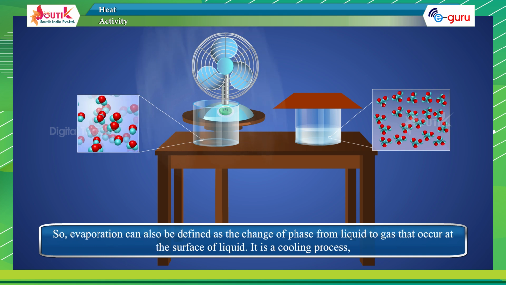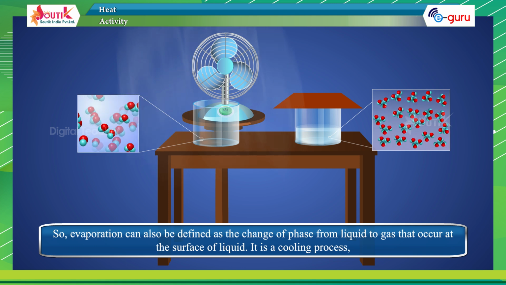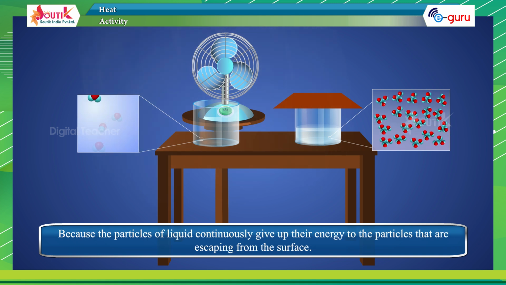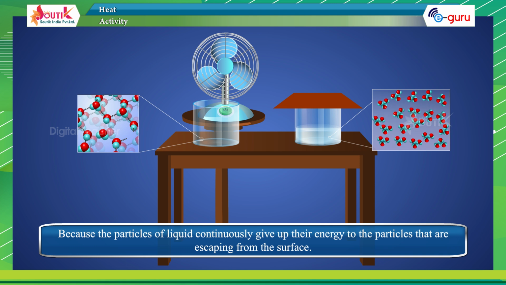So, evaporation can also be defined as the change of phase from liquid to gas that occurs at the surface of the liquid. It is a cooling process because the particles of the liquid continuously give up their energy to the particles that are escaping from the surface.